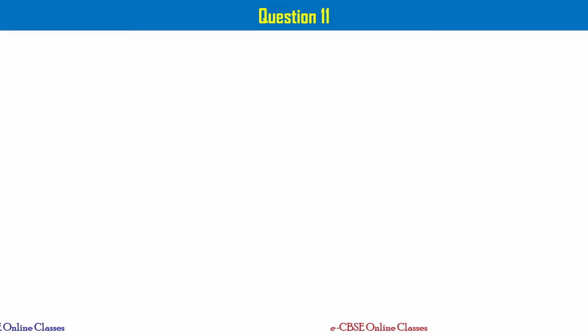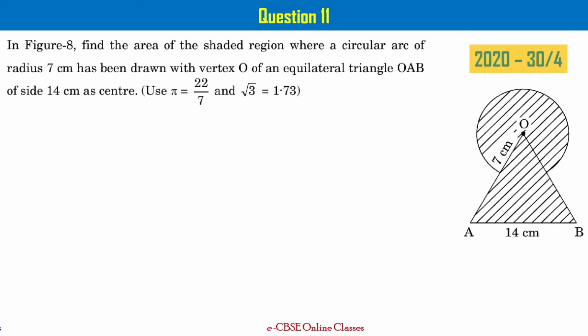Let's go to the next problem, that is question number 11. In figure 8, find the area of the shaded region where a circular arc of 7 centimeters has been drawn with vertex O of an equilateral triangle OAB of side 14 centimeters as its center. Use pi equal to 22 by 7 and root 3 equal to 1.73, right?